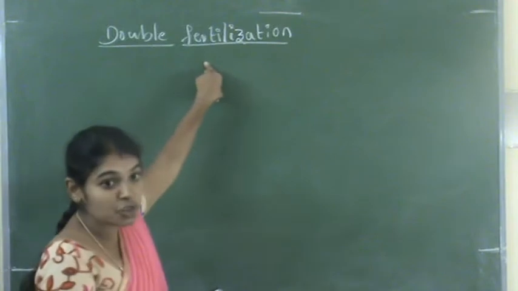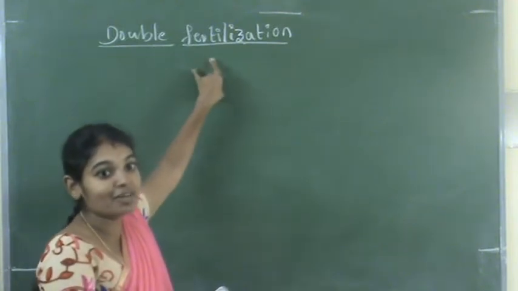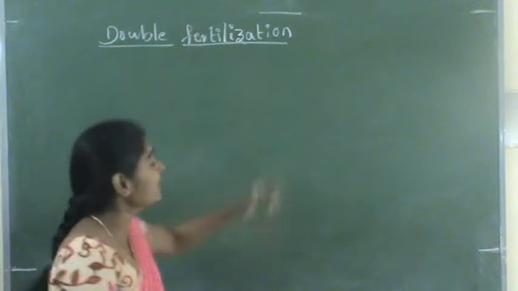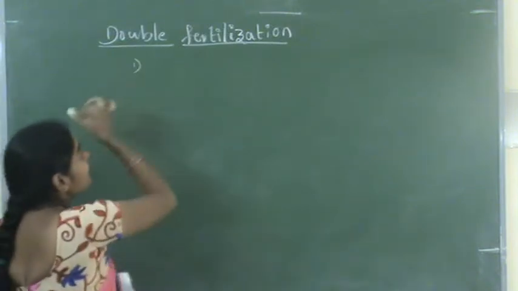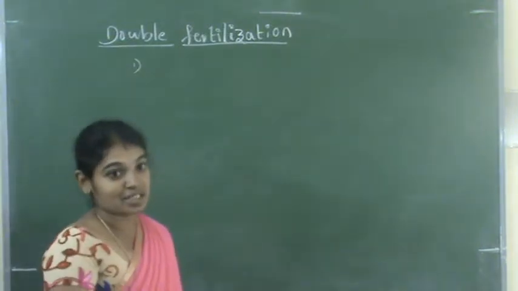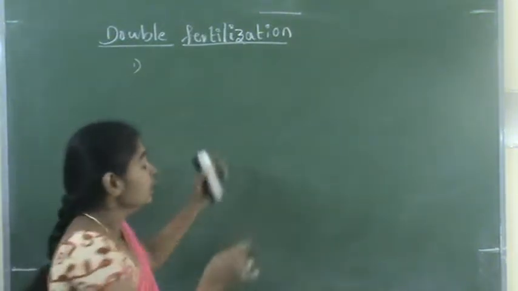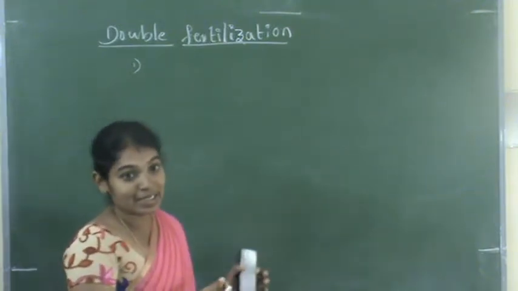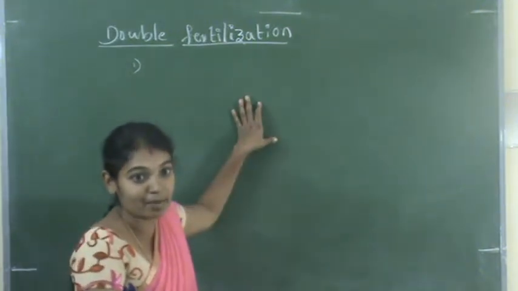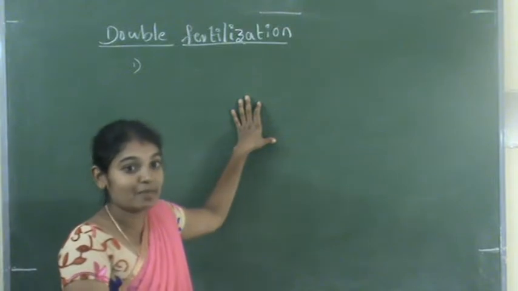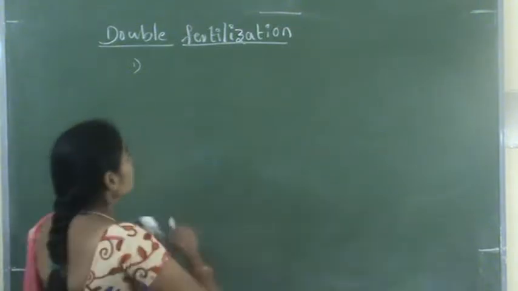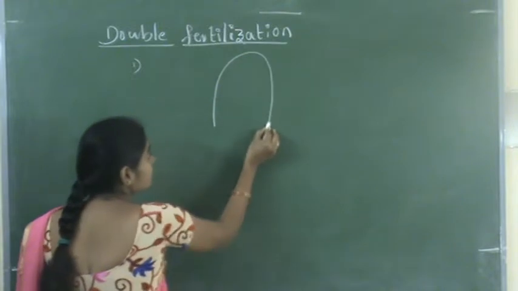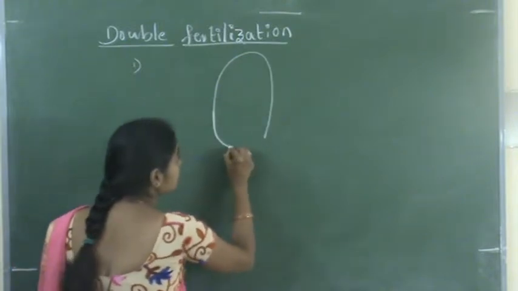In the angiosperms, it is called double fertilization. So why is it called double fertilization? The reason is that fertilization takes place twice in the angiosperms. When we talk about the pollen grains and formation of male gametes, two male gametes are formed. So these two male gametes, and this is the embryo sac.